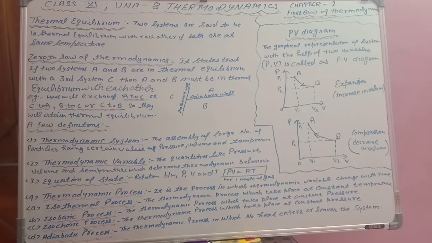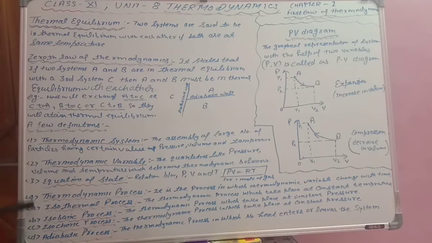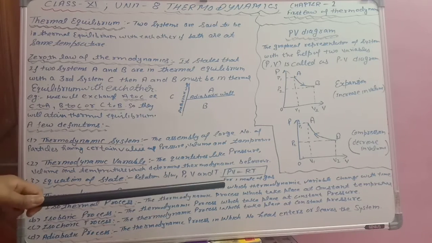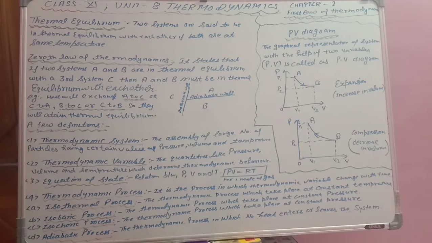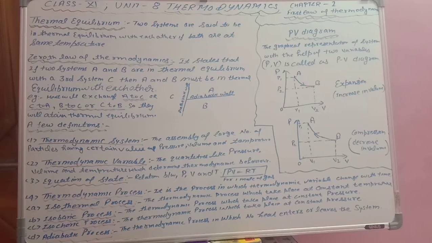Thermodynamic process, it is the process in which the thermodynamic variables change. Okay, and this process is of 4 types and these are very important. Isothermal, iso means same, thermal means temperature. So the thermodynamic process in which temperature remains constant is called as isothermal process. Second is isobaric process. Bar is the unit of pressure, so keep in this way in mind that isobaric process means the thermodynamic process in which pressure remains constant.